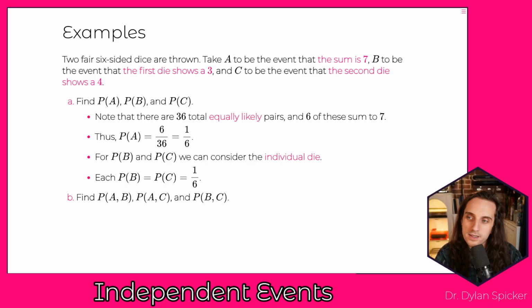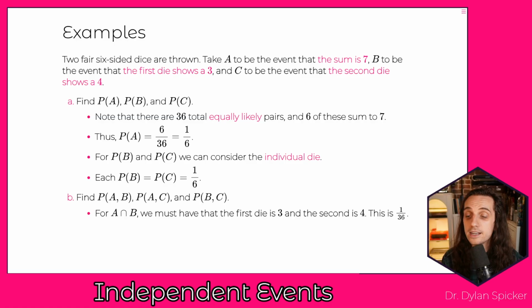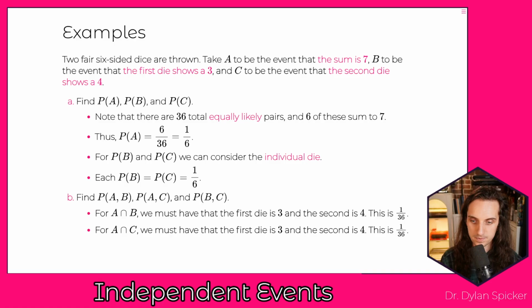Okay, so we can think about, well, how can they sum up to 7 if B shows a 3, right? So how can A happen if B has also happened? In order for A and B to both happen, the second die needs to show a 4, right? So for A intersect B, we must have that the first die shows a 3 and the second die shows a 4. So there's only one combination there, which is 1 out of 36.